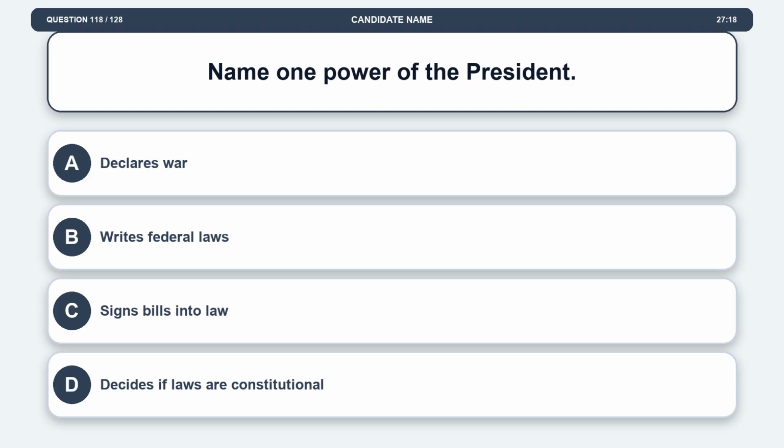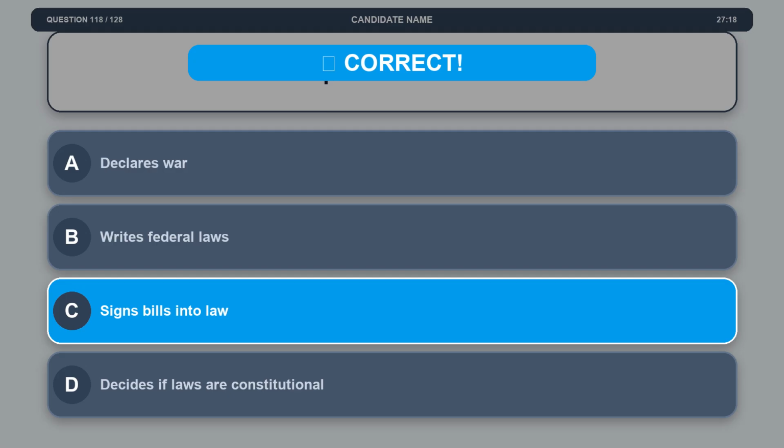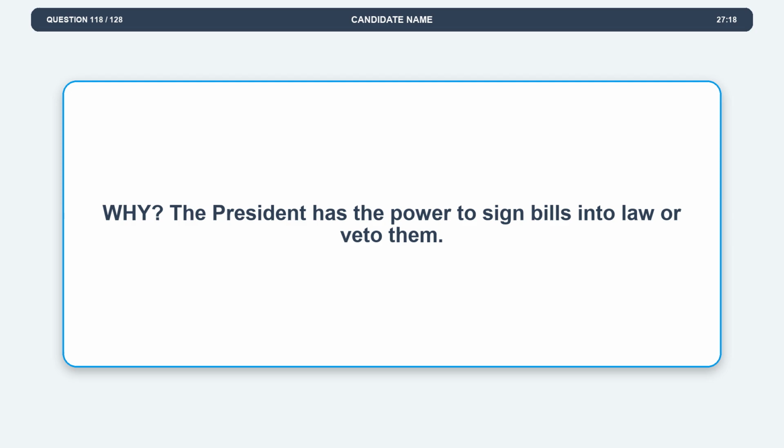Question 118. Name one power of the President. Option A, declares war. Option B, writes federal laws. Option C, signs bills into law. Option D, decides if laws are constitutional. The correct answer is option C, signs bills into law. Explanation. The President has the power to sign bills into law or veto them.